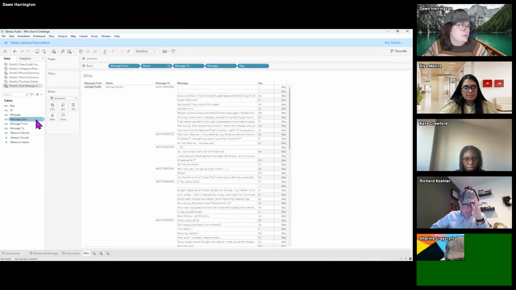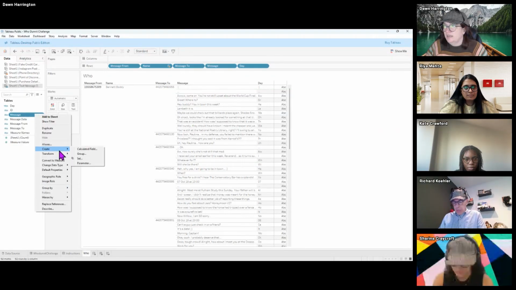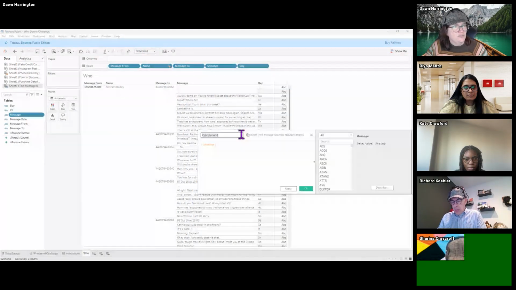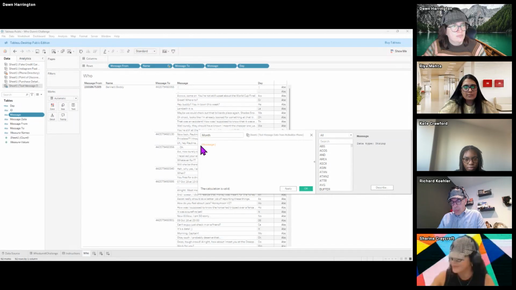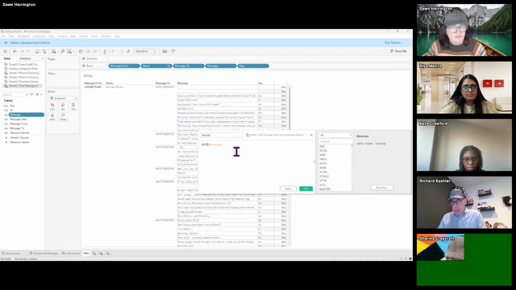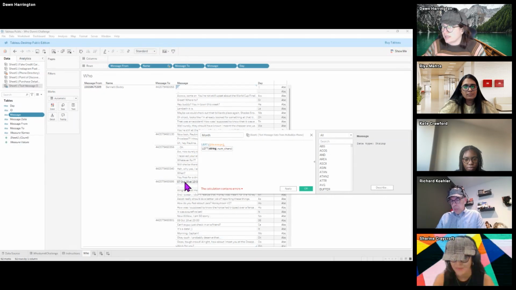The next one I wanted to create was the month. So I'm going to go ahead and create a calculated field and call this month. And this one, I'm going to do a left again, because this time, if I count the spaces, I want the end of that third letter.